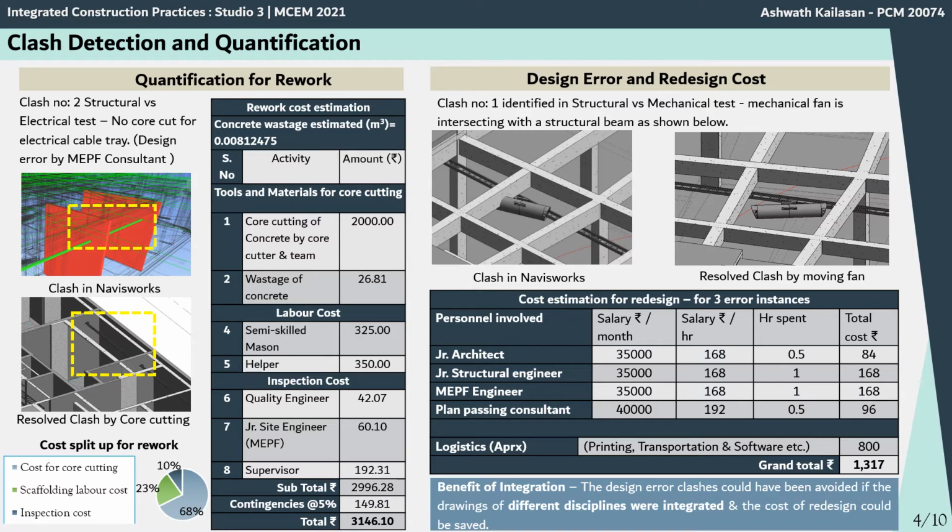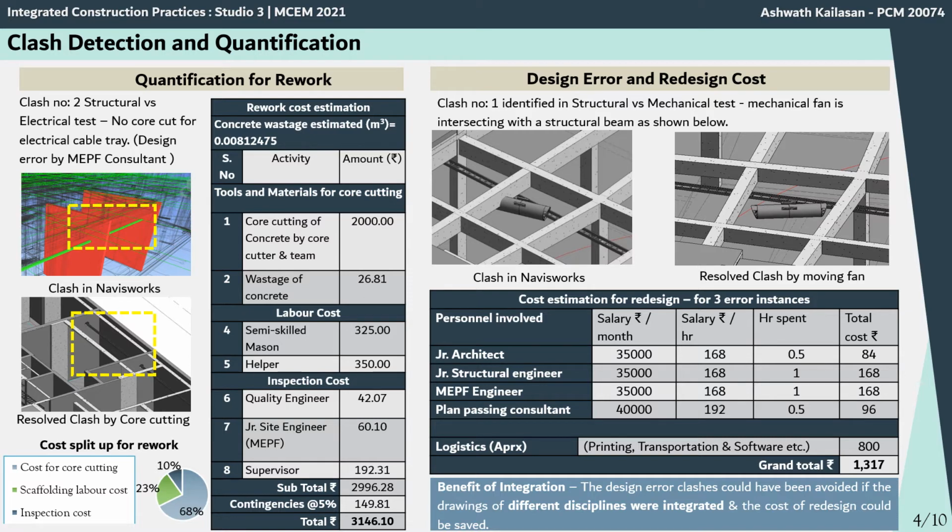So in the first case, we should see there is a clash between the shear wall of the structural discipline and also the cable tray of the electrical discipline. So if this has been executed in this way, then a core cutting would be required in order to pass the electrical cable through the shear wall. So to perform this core cutting, the cost would be incurred. This cost has been quantified as shown here.